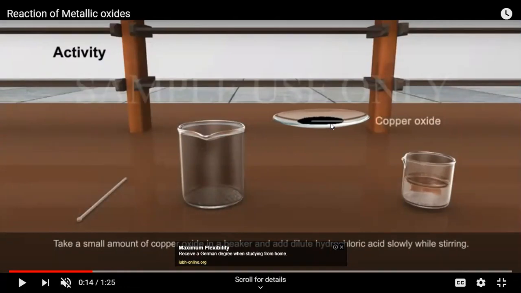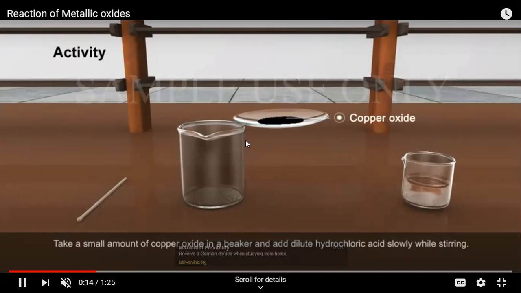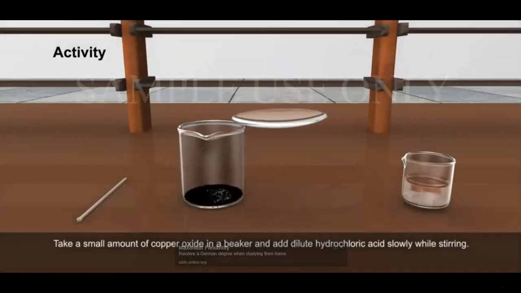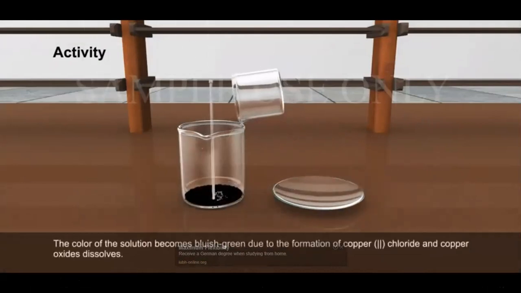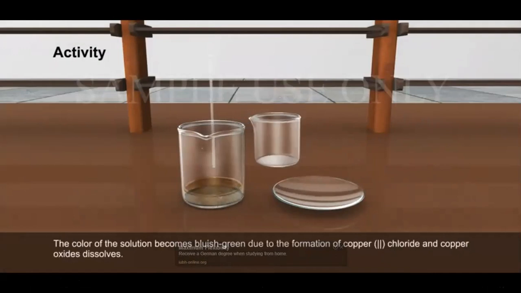I have taken copper oxide in a watch glass, and now I will add this copper oxide to the beaker, and I have taken a little amount of hydrochloric acid, which I will pour in the beaker containing copper oxide. Also, I've taken a glass rod in order to mix the mixture well. So let's observe how exactly we'll proceed with the experiment. Now I've added copper oxide, black color. I've taken dilute hydrochloric acid. I'll add the dilute hydrochloric acid and mix the contents.